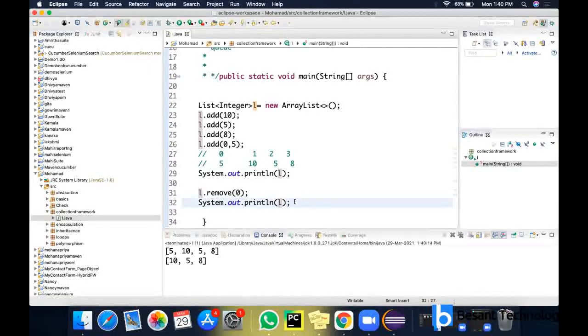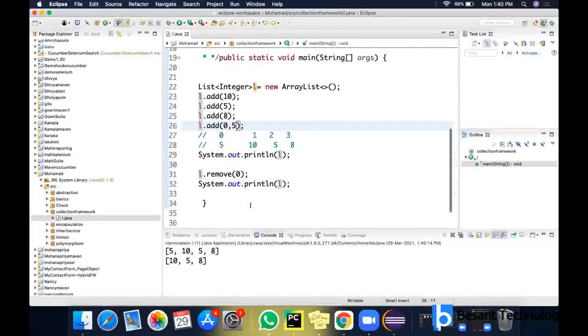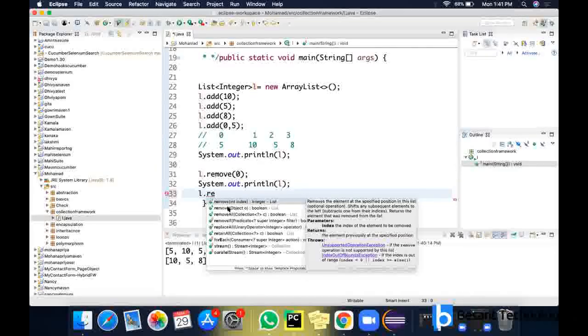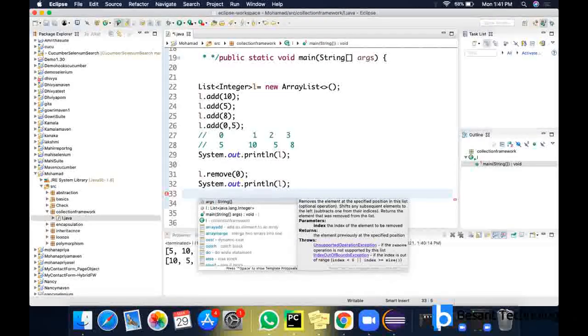Initially we have given L dot add 10. After that, the last line I have given as 0th index, 5. So the order got changed here. It is not following any particular order, depending upon your code it is making a structure. Now you try to remove the element. So now we have removed that element.